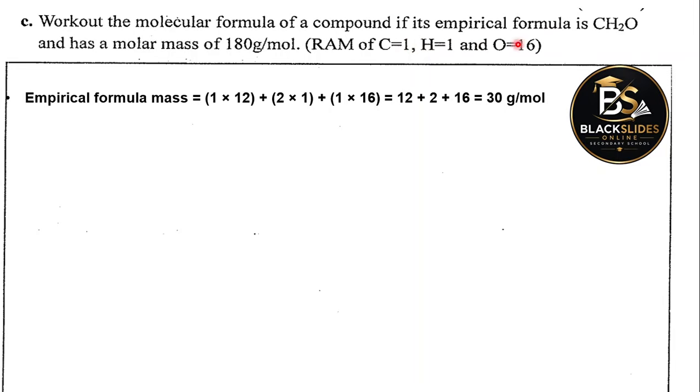Since there's only 1 carbon, we have 12. And we have 2 hydrogen atoms. Each hydrogen is 1. So you take 2 multiplied by 1. That's 2. Then you have 1 oxygen atom there. You take 1 multiplied by 16. The total mass of the empirical formula is 30 grams per mole.